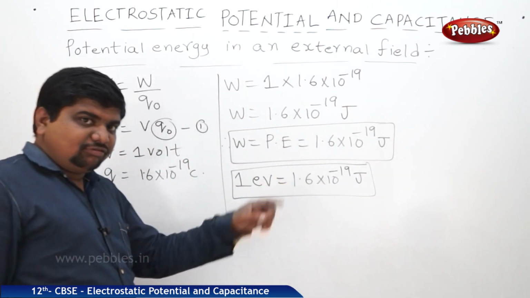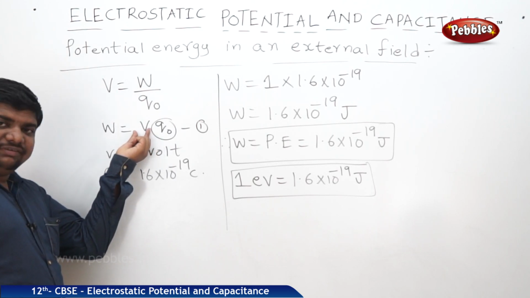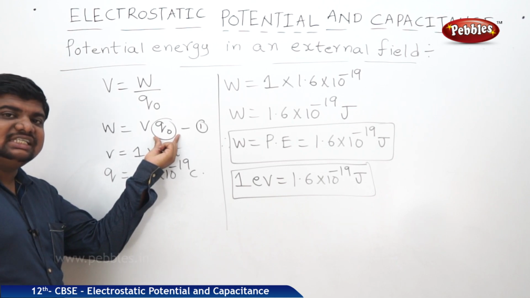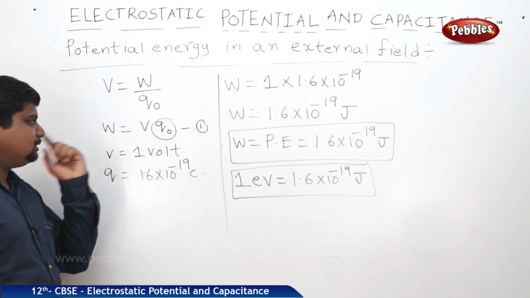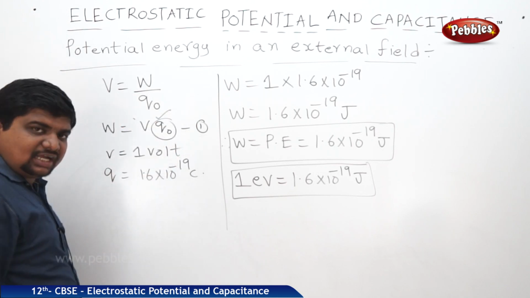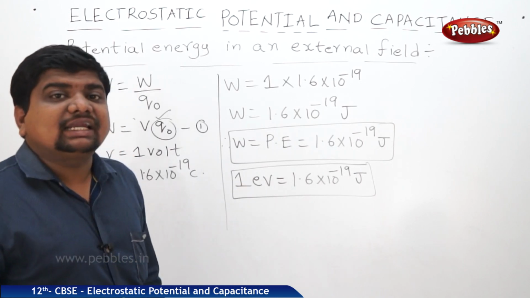What is the definition of 1 eV? The amount of potential difference applied to move 1 unit charge. The amount of work done in moving a unit charge through 1 volt of potential difference is called 1 electron volt.